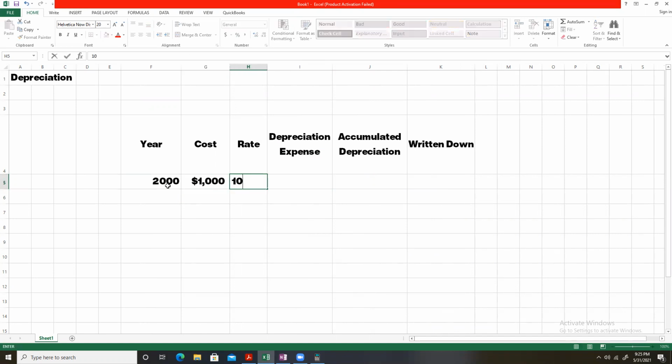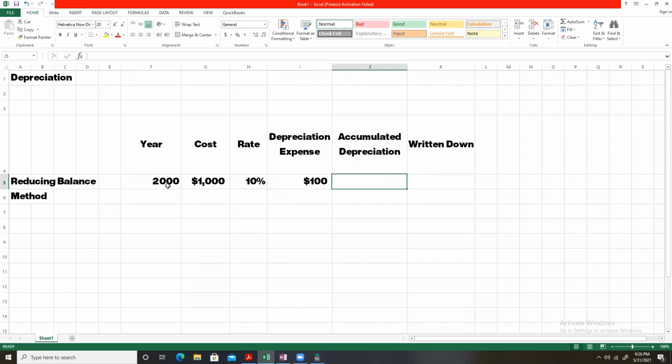The rate of depreciation is 10%. How much will be the depreciation expense? Just multiply. Please note that here I am using the reducing balance method of depreciation. Now the depreciation expense is $100. And how much will be the accumulated depreciation?